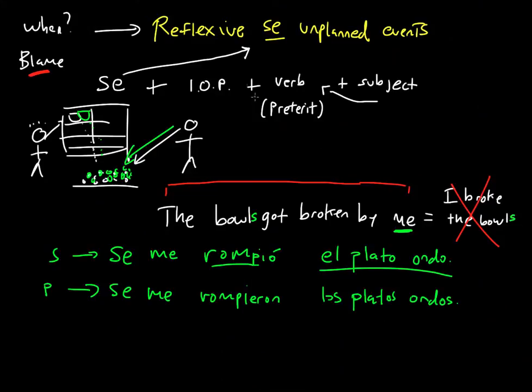Okay? Take a look at the reflexive se for unplanned events. Remember, they eliminate blame or remove blame from the person that actually did the action. And if I were you, I would look at the video indirect object pronouns to review them. And I would also review the endings of the preterite tense. Okay? If you have any questions, let me know.